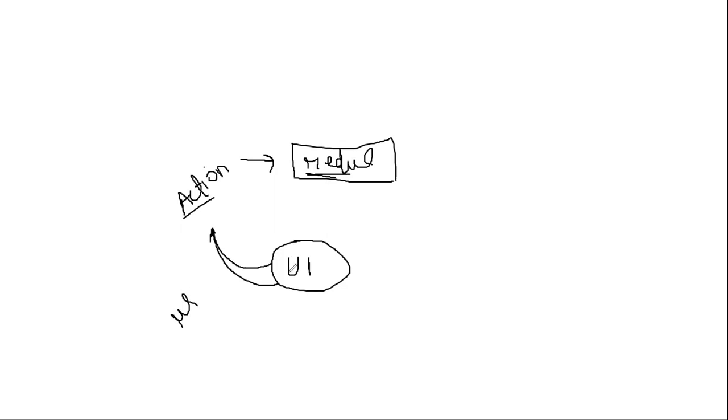Whenever we want to send something from this UI, it's like posting something to this database. Let's assume this is our database. We want to post something to the database, and this post can be create, update and delete. For read we will get data, we'll learn that later. Right now we will focus on create, then update and delete.